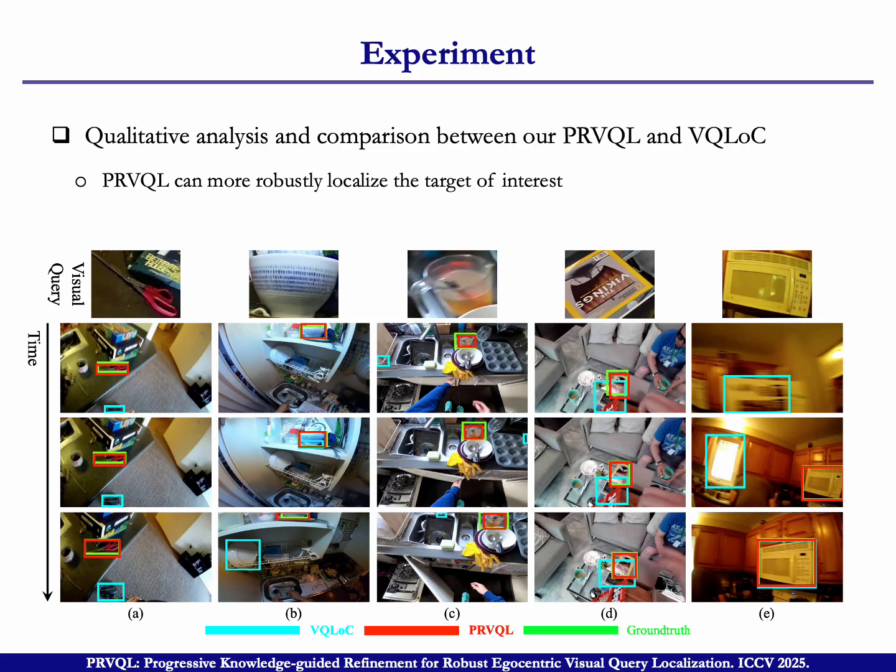This is a visualization of our method. You can see the blue is the VQLoC, the red box is our proposal, the gray is the ground truth. You can see here always the red, our proposal, and the gray, the ground truth, here and here.